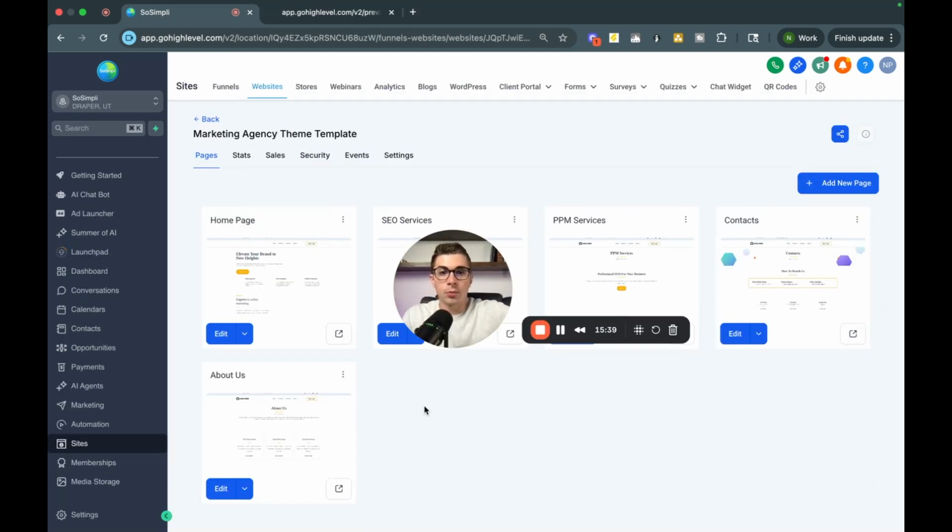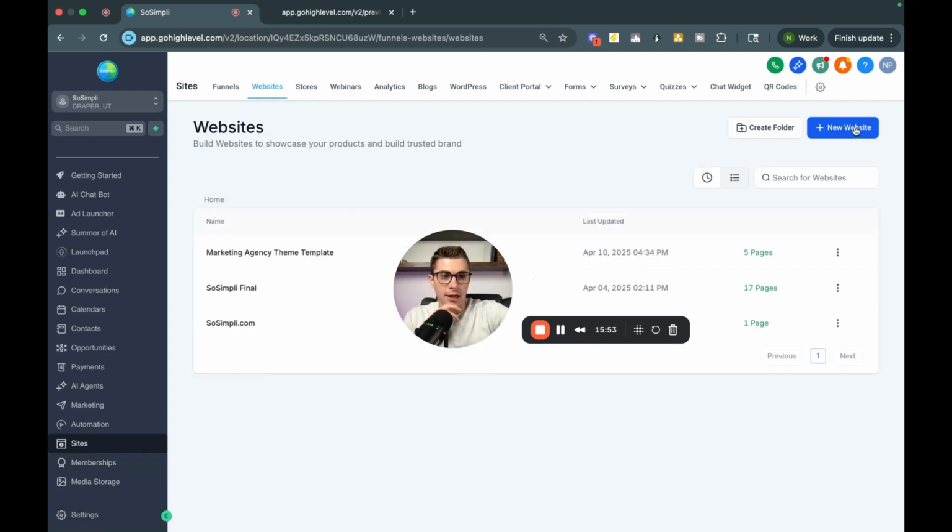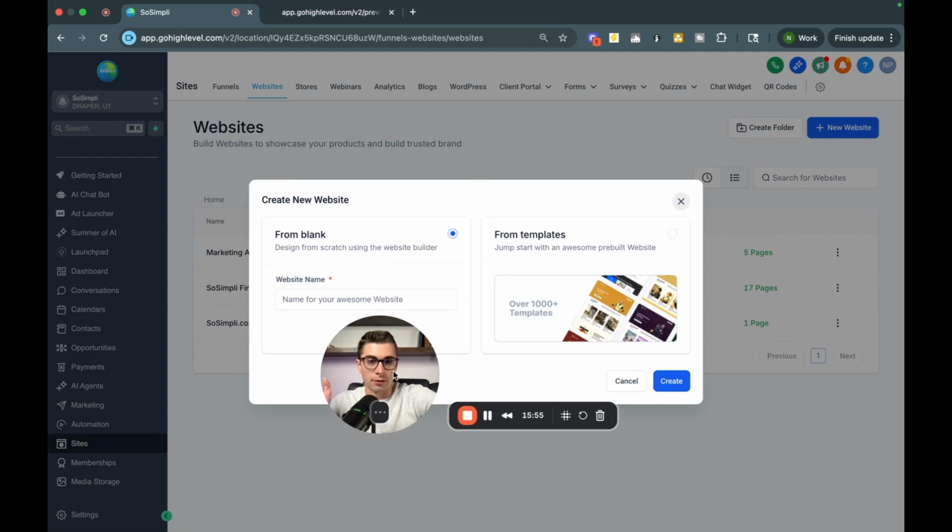All right, now that we have the bot built out, let's actually go see what it looks like in action. And what's really nice about HighLevel is you can actually go and test these bots once they're done. So what I would suggest doing is you can actually just go into sites over here on the left side, and you can just hit back here. And I would just put in any template from HighLevel.